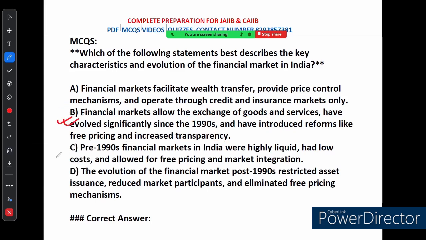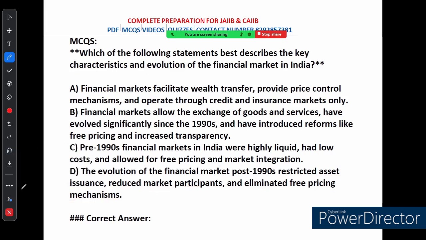Option C says pre-1990 financial markets in India were highly liquid, had low cost and allowed for free pricing and market integration. This is incorrect, because pre-1990 financial markets had restrictions, they had low liquidity, they had high cost, which changed with reform. So this is wrong. Option D says the evolution of the financial market post 1990 restricted asset issuance, reduced market participation and eliminated the free pricing mechanism. This is also incorrect, because the post 1990 reforms actually promoted free pricing. It has increased market participation and it has enhanced asset issuance.